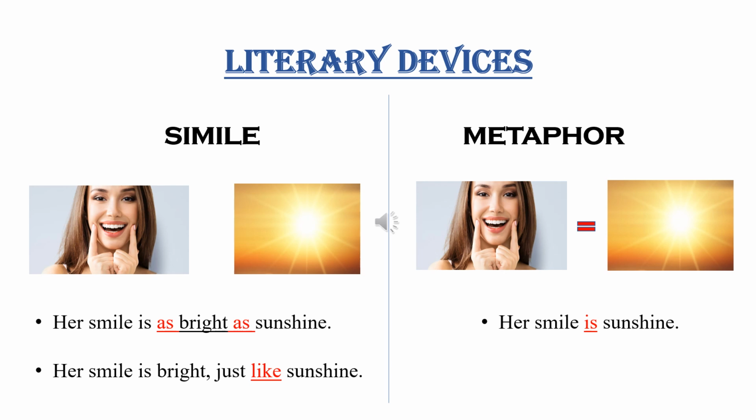Whereas in metaphor, we assume that the two different objects are actually similar. So here we do not use the words like or as. So the sentence becomes her smile is sunshine.